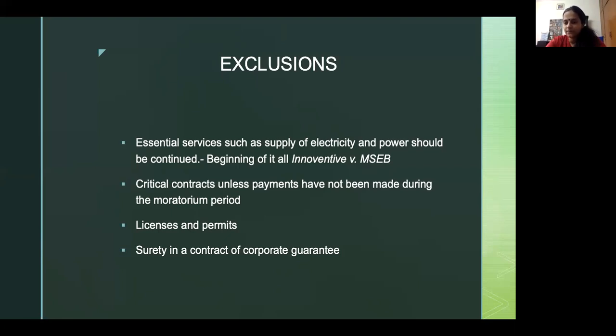It also said both guarantors and corporate debtors have liabilities which are joint and several. So while they are joint, they also have several liabilities to the creditor. And if one can't fulfill that liability, the guarantor should be made liable to fulfill that liability. That's the point of taking a guarantee. That is, if a corporate debtor, the principal debtor, is unable to pay you, you should be able to go back to the corporate guarantor and say, pay me my money back. So these are the 2 points that SBI versus V. Ramakrishnan held, and that's become an important judgment in terms of what is a clarificatory amendment and proceeding against the surety of a corporate debtor.